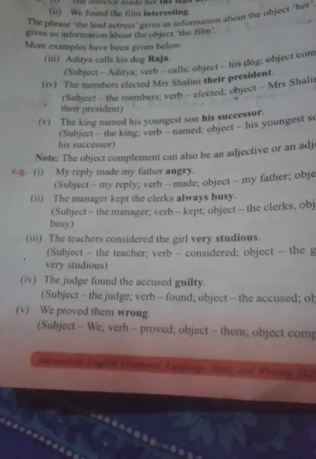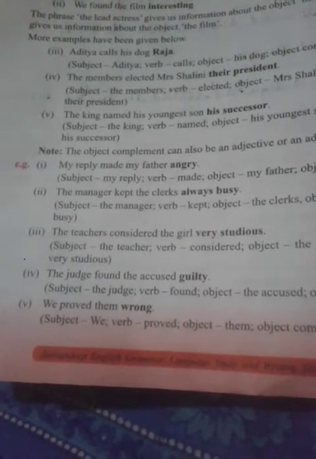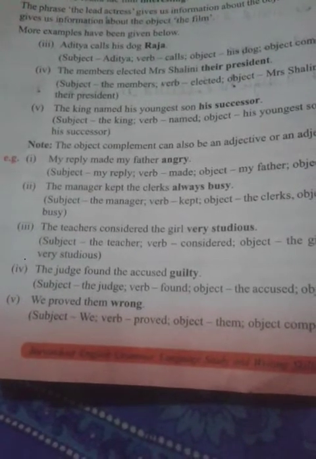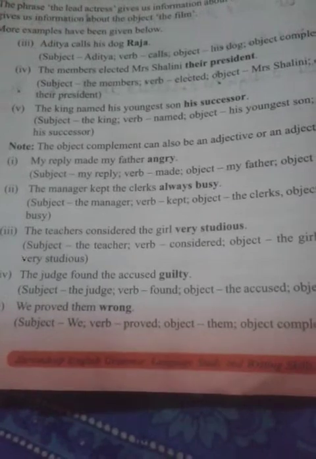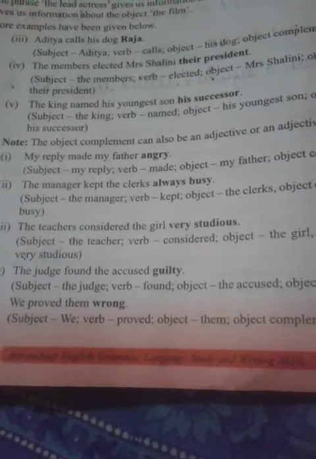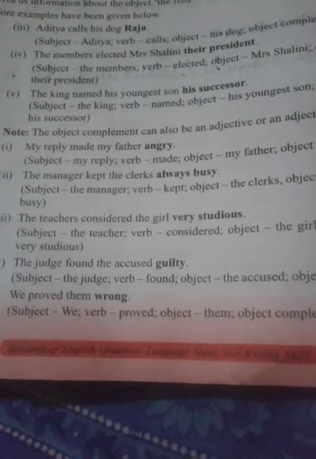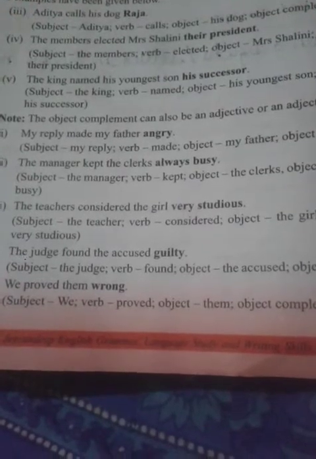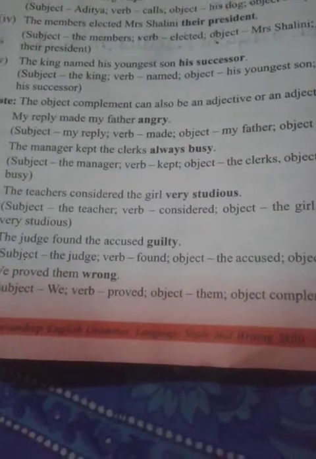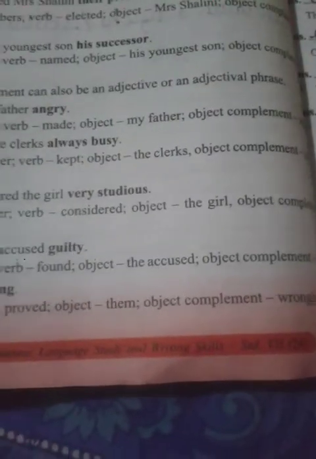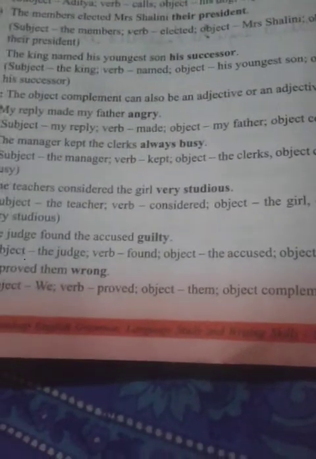The manager kept the clerk always busy. Subject is the manager, verb is kept, object is the clerk, and object complement is always busy. Okay. The teacher considered the girl very studious. Subject is the teacher, verb is considered, object is the girl, and object complement is very studious.